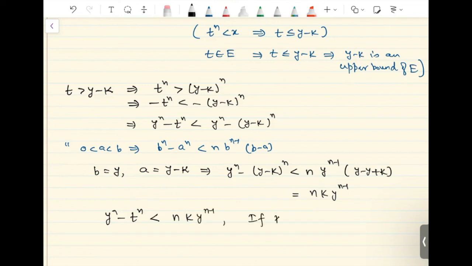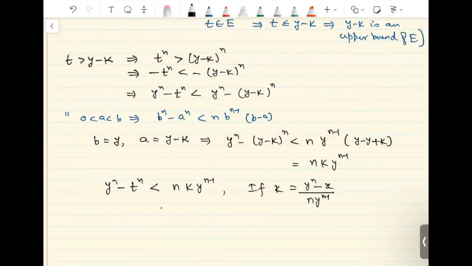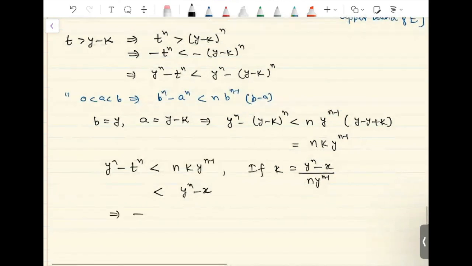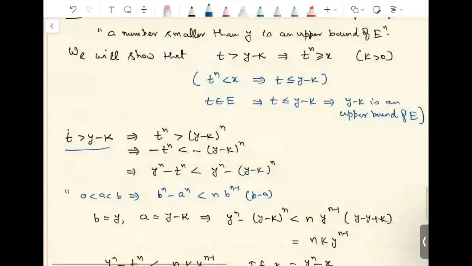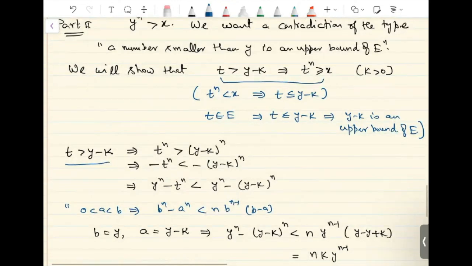So if we choose k equals to y raised to n minus x divided by n y raised to n minus 1, then this will be strictly smaller than y raised to n minus x, and that will give me this, and that is precisely what we wanted. So we started with t bigger than y minus k, and if we choose k to be this, then t has to be bigger than or equal to x, and that was our aim. So this was the idea behind this proof.